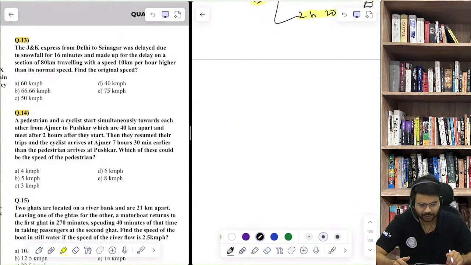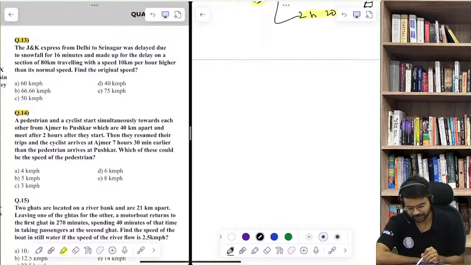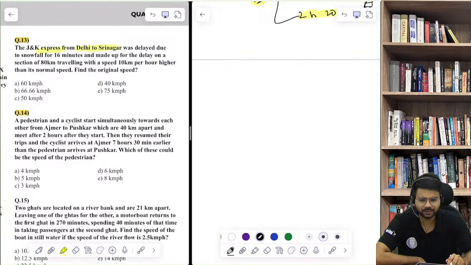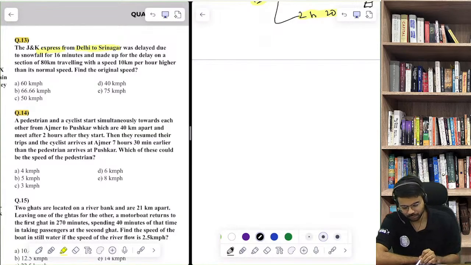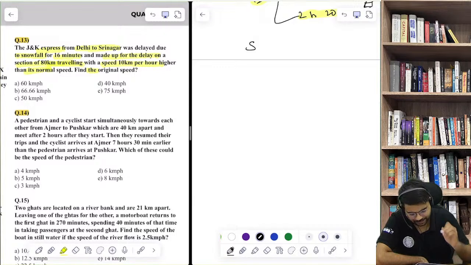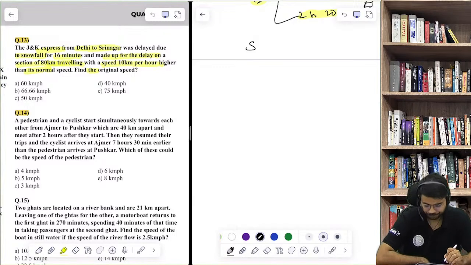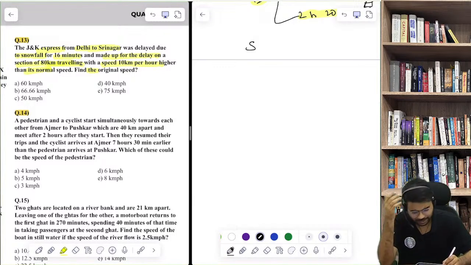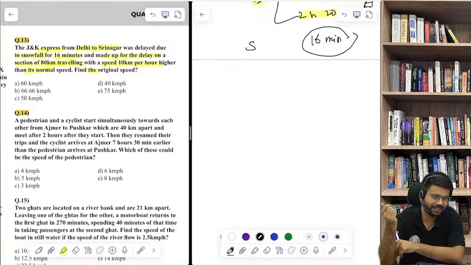Now question number 13. Jammu Kashmir Express from Delhi to Srinagar was delayed due to snowfall for 16 minutes and made up for the delay on a section of 80 km, traveling with a speed of 10 km per hour higher than the normal speed. Find the original speed. Assuming the original speed is s, whatever. Now, try to understand. There is a delay of 16 minutes, so the train has to cover up these 16 minutes.